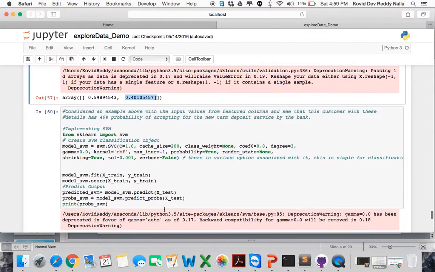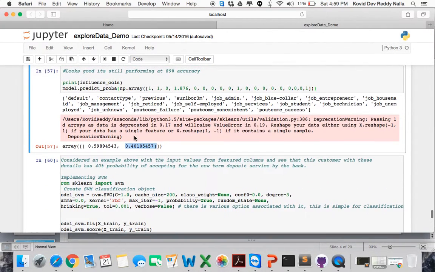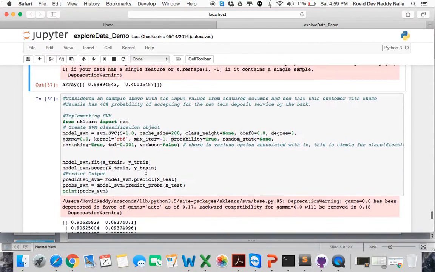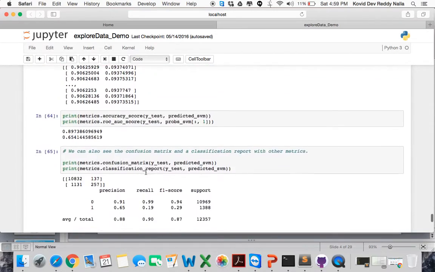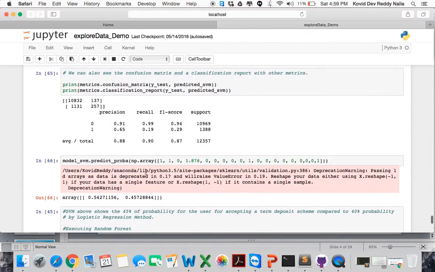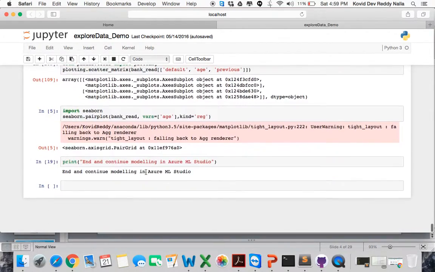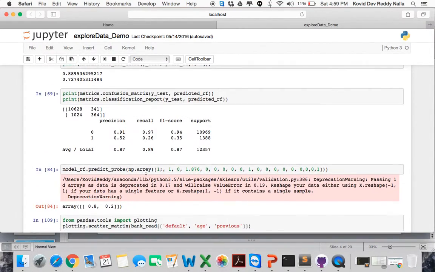So likewise we have written, now you have seen the real execution of the code in the Python shell. This is a Python notebook shell, to mention. So here we have written for SVM. In the same way we have trained and tested the model, and we are predicting here, and we have written for random forest. So this is all we are doing here through Python.